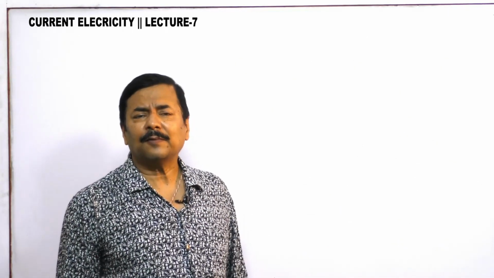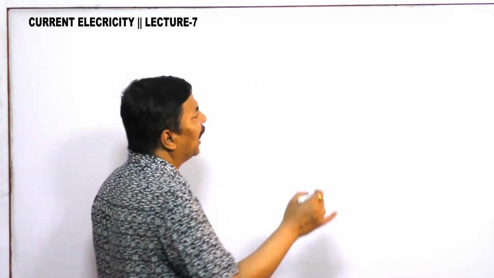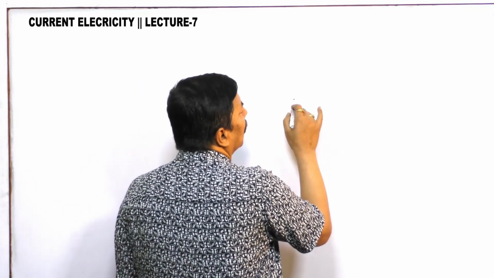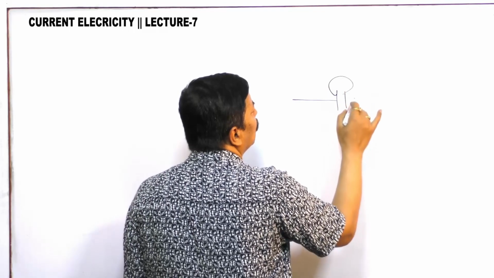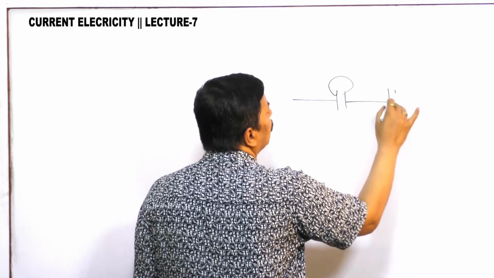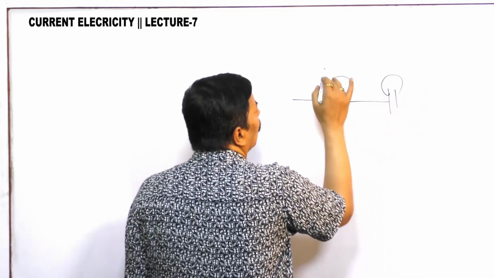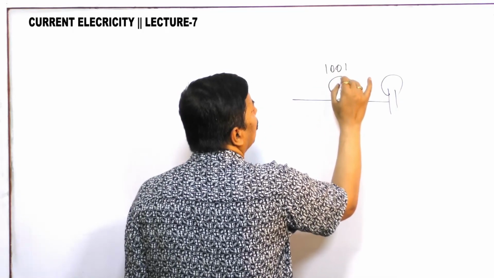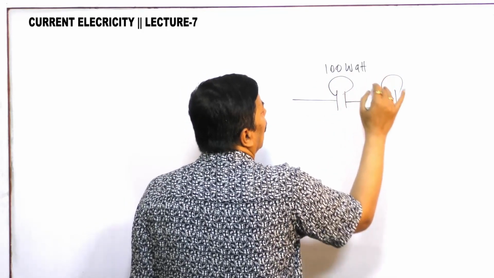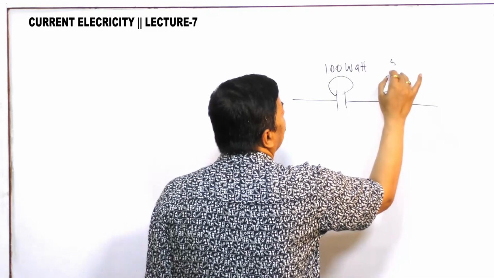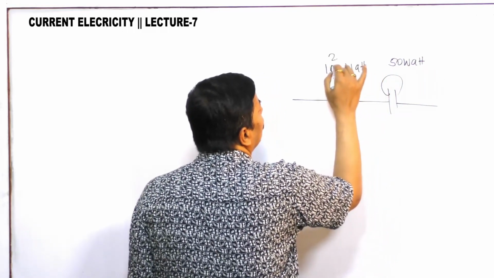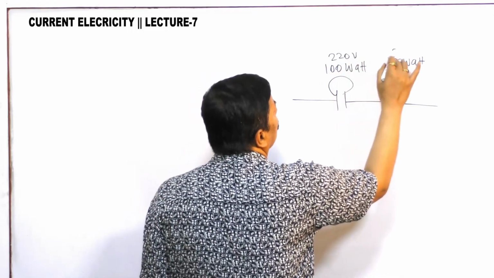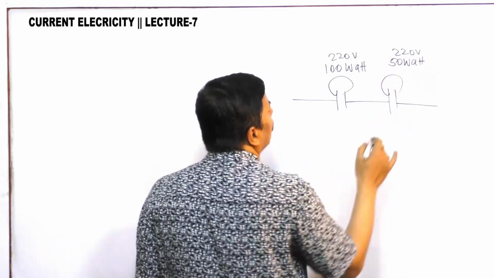Let us understand one more example. Here are two bulbs that you have taken. One is, suppose, 100 watt and one is 50 watt, same rating 220 volt, 220 volt.